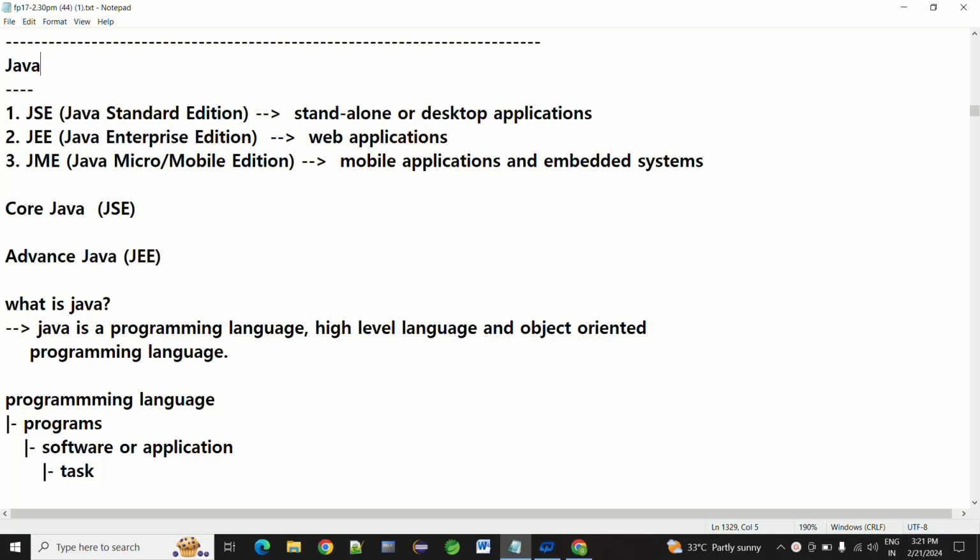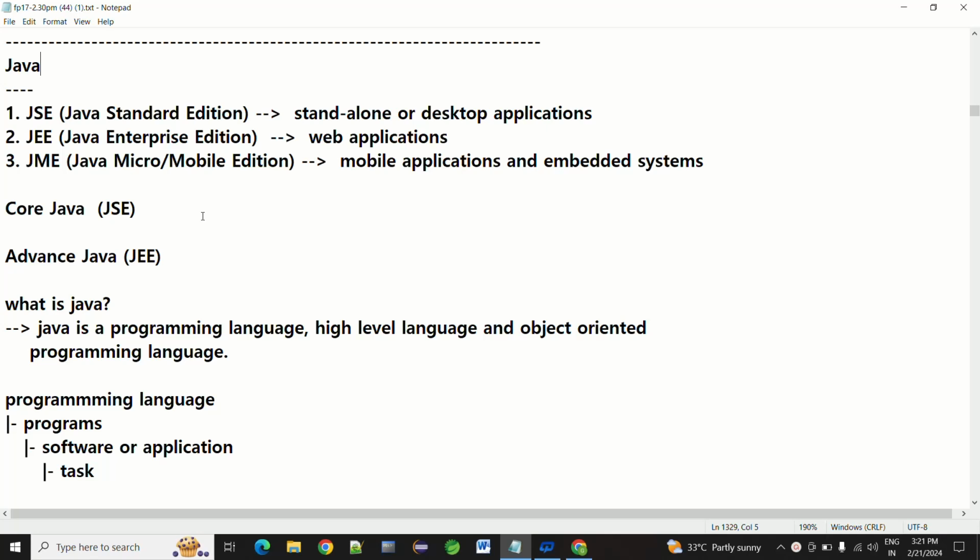Today we are going to discuss Java. We have to learn from basic levels to advanced. Java is an object-oriented programming language, and it is a platform independent language. It was invented by James Gosling in 1995, 28 years ago.